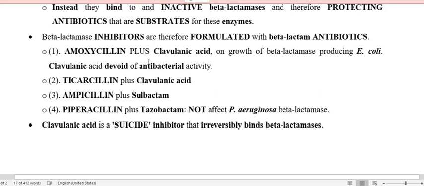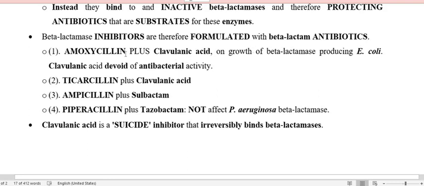So amoxicillin comes in combination with clavulanic acid, and they are active against E. coli that are producing beta-lactamases. The beta-lactamase is going to combine with the clavulanic acid, so beta-lactamase is not present to inactivate the amoxicillin. Amoxicillin remains active, and therefore it is going to kill the E. coli. So this is very, very important.